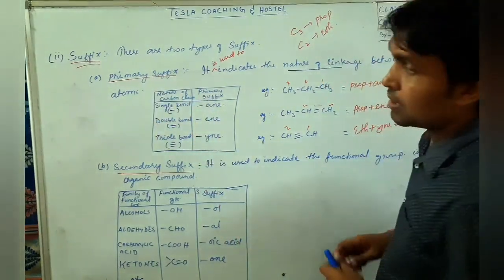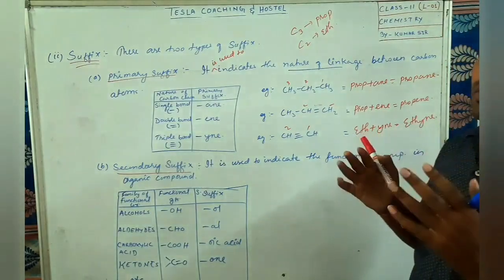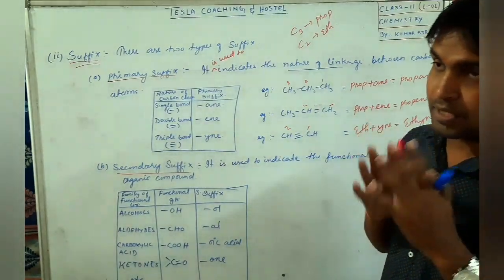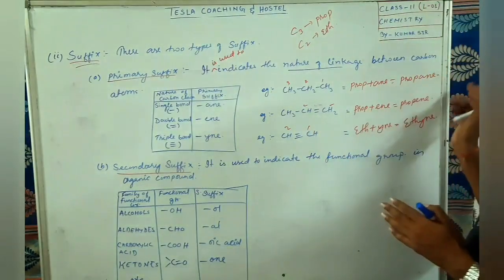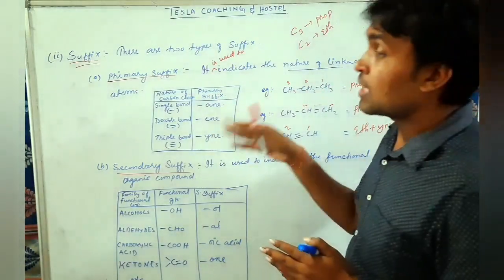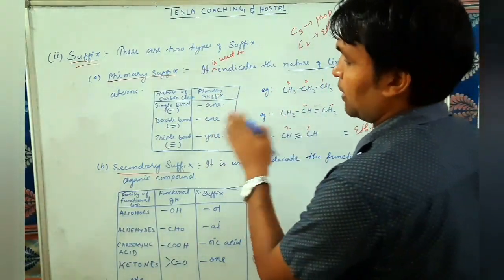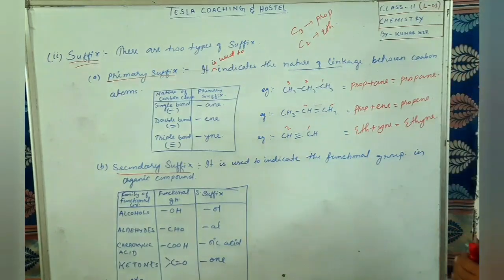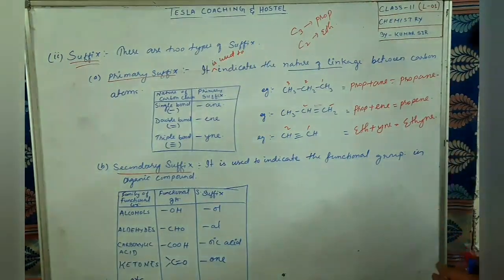So I hope you understood what is primary suffix. Primary suffix basically deals with the nature of the bond with which carbon is attached. If it is single bonded, then we will add A-N-E. If it is double bonded, E-N-E. And if it is triple bonded, Y-N-E. Okay, dear students? Fine. So primary suffix, I think it is clear.